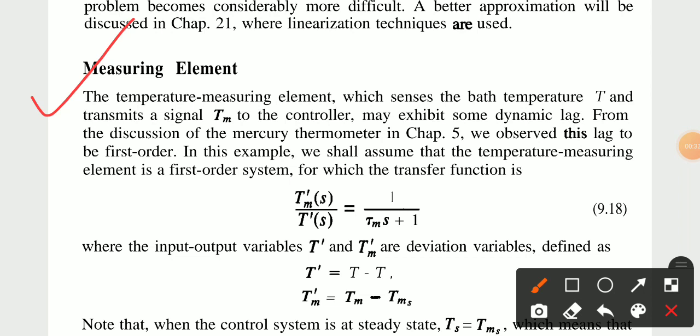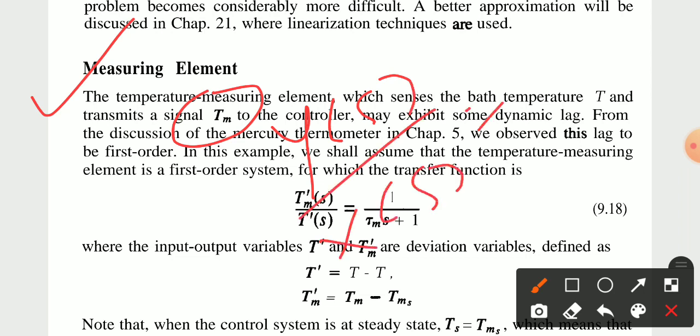The temperature measuring element senses the bath temperature T and transmits a signal Tm to the controller. It may exhibit some dynamic lag, from the discussion of the mercury thermometer in Unit number 5. We observed this lag to be first order, that is, Y(s)/X(s) = 1/(tau s + 1).